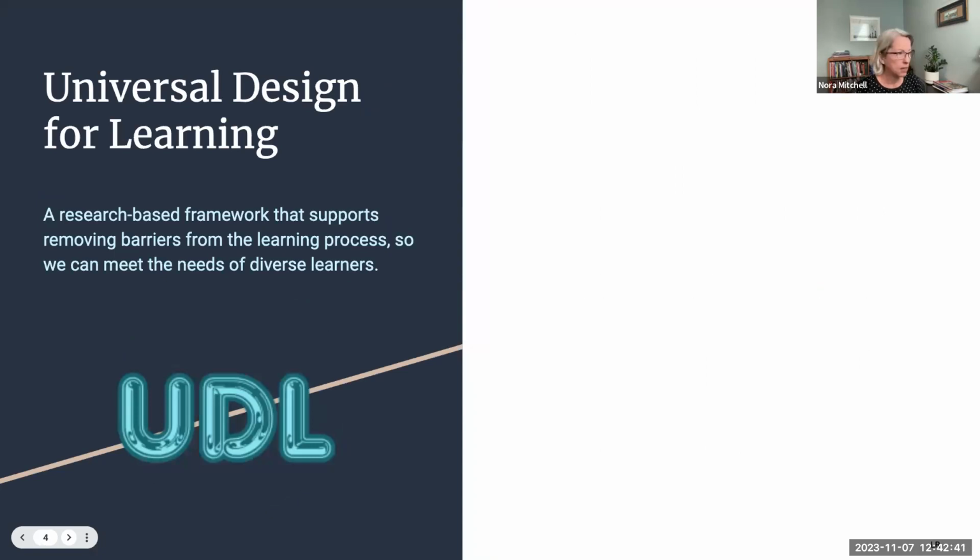Next. So one of the ways that we can do this is through Universal Design for Learning. Have you heard of UDL, Merv? Yes, but I don't have much knowledge. That's fine. Honestly, I think the title, Universal Design for Learning, is a little vague. But it's basically a research-based framework that supports removing barriers from the learning process, so that we can meet the needs of our diverse learners.